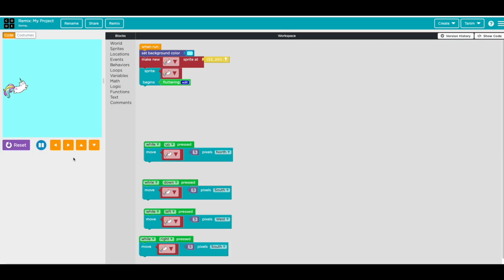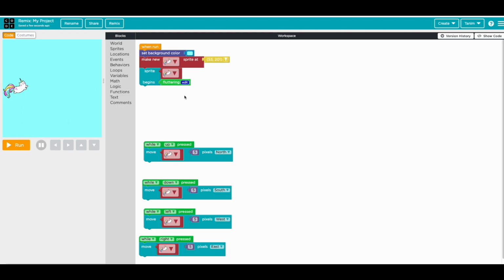Okay, so now let's check it. This is going up, down. Okay, so this is not south, this is east. So run up, down, right, left. Okay, so that's all good. So we have our cat moving all four sides.